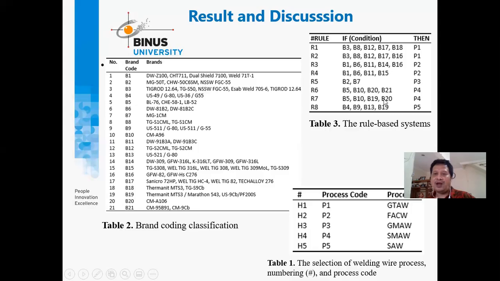in GTAW conditions. So we can choose which condition is suitable here. Most of them we can see are repeating, but not P3 and P5, which are optional for them.